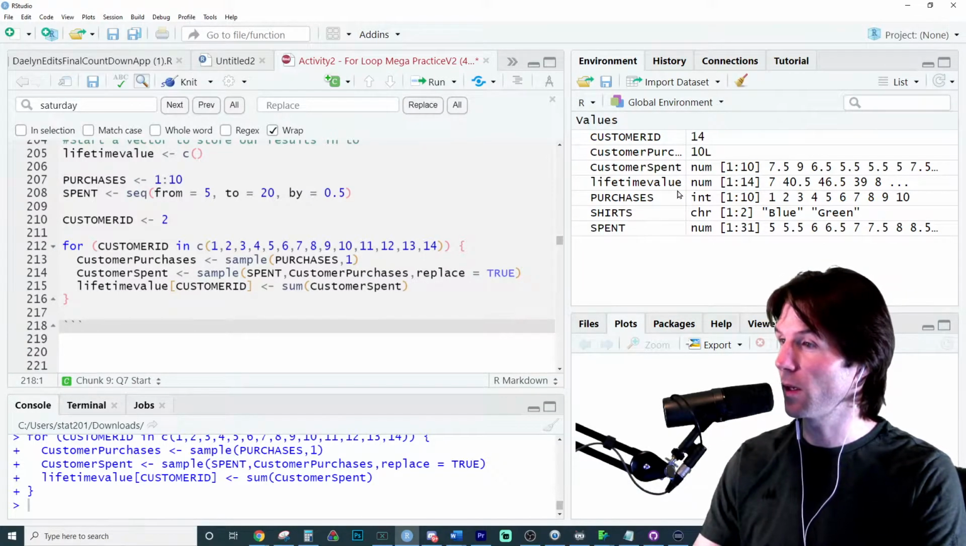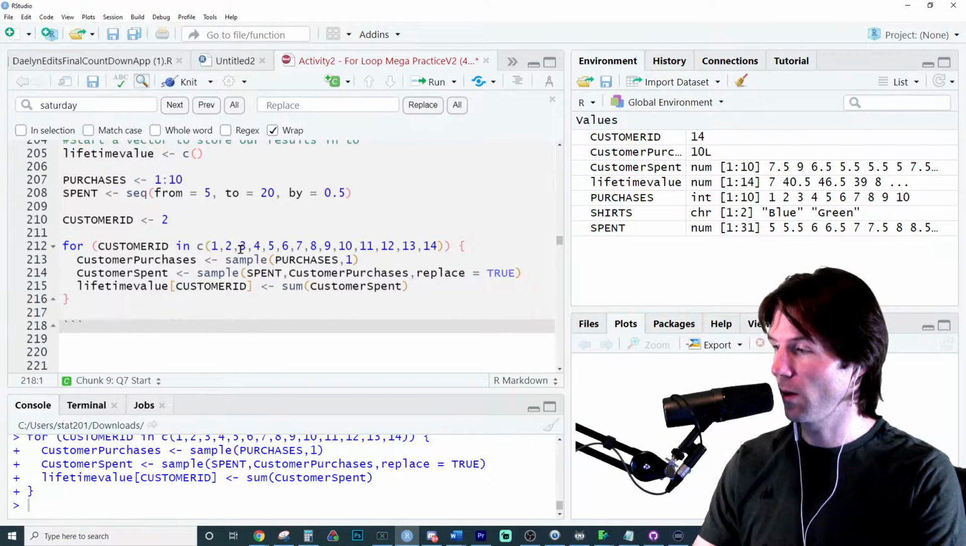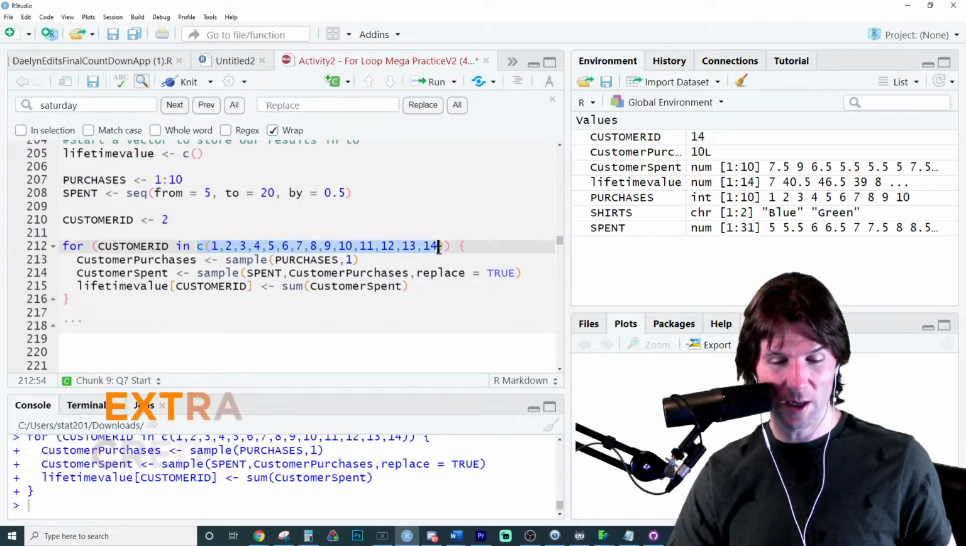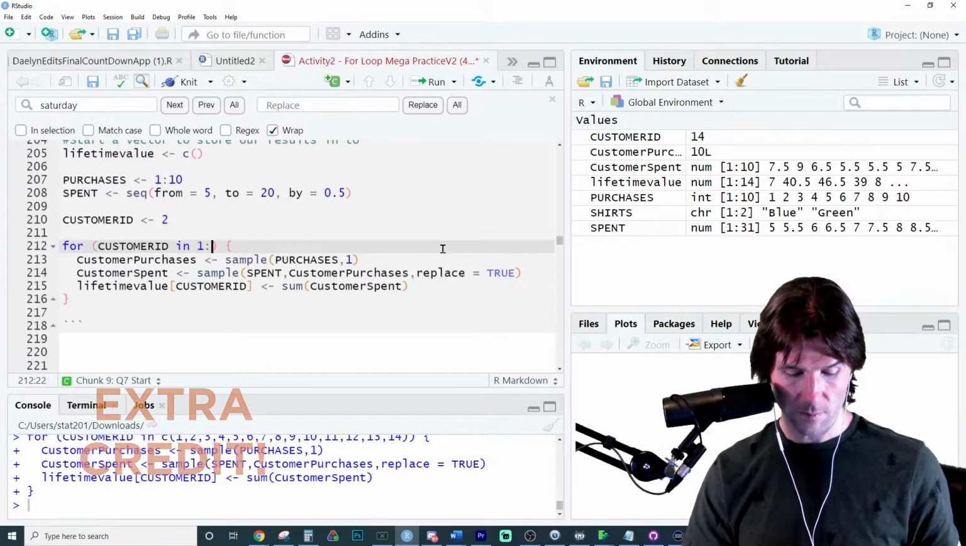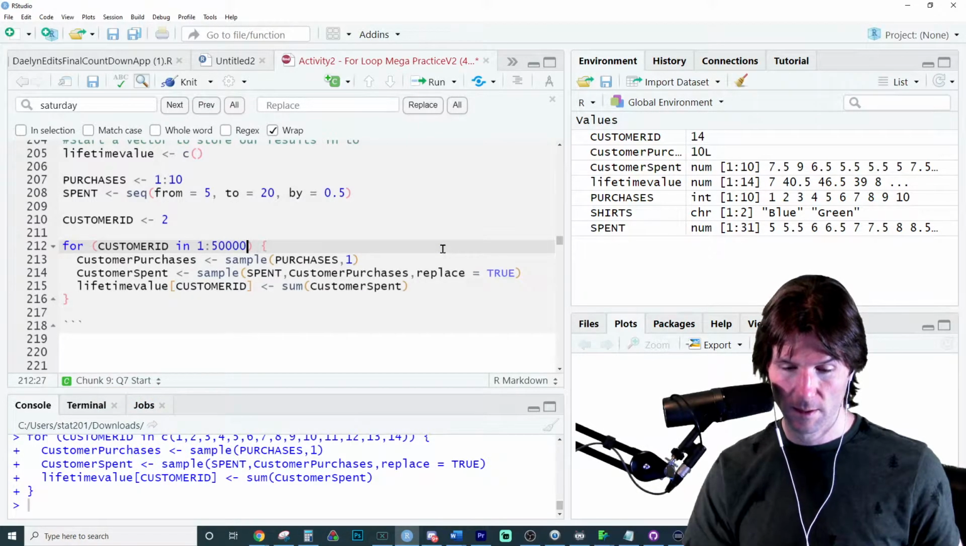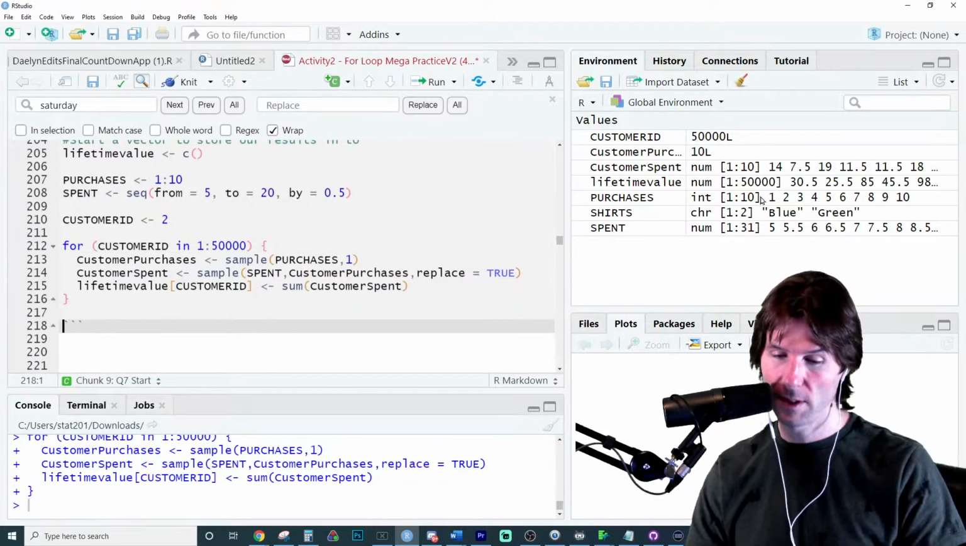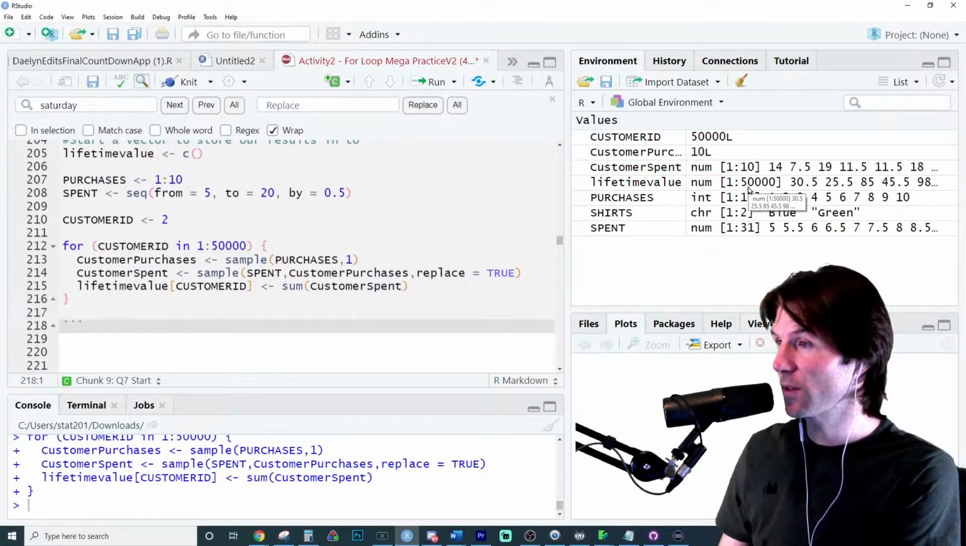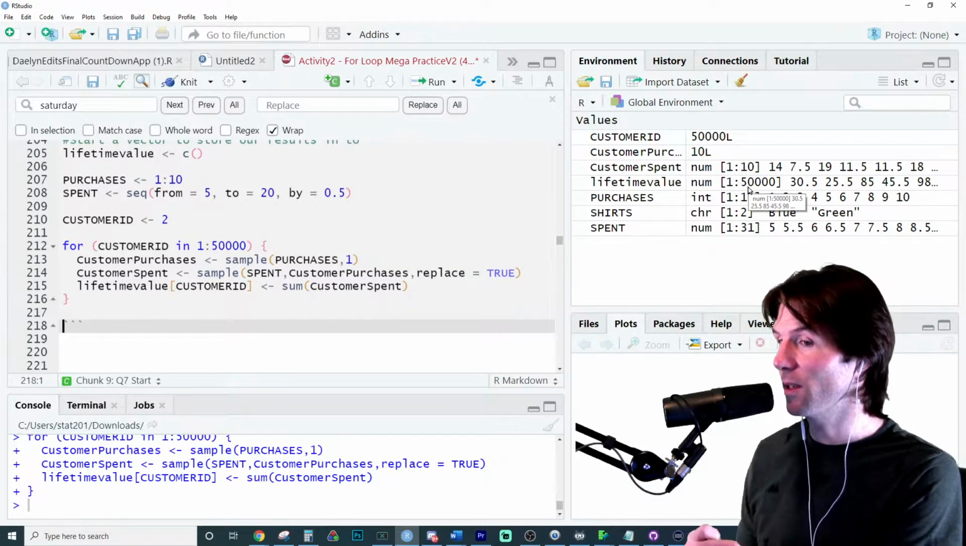You see lifetime value is getting bigger because every time it runs, it's putting one. Oh, yep. Kayla, 100 points, you got it. So let's just put right here the vector 1 through 50,000. Now it took a second, but it did it. It just generated 50,000 customers that quickly.